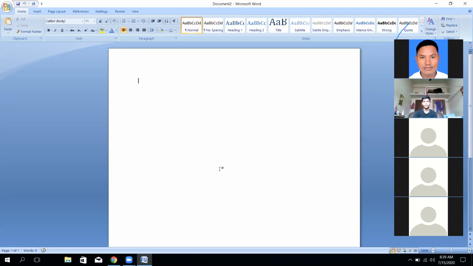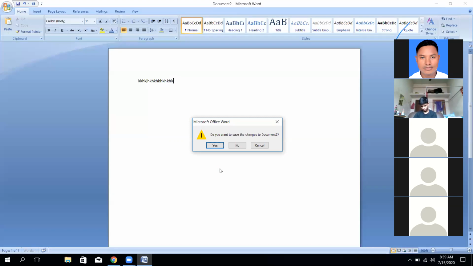This is the process. If you write something here on the screen, on a paper, and you don't want to save the page, there is no problem. You can press Control W, and when you press Control W, the computer will ask you to confirm: do you want to save the changes to the document? It means that you have already written here. Do you want to store it in your computer memory or not? You must confirm. It's the question from the computer.